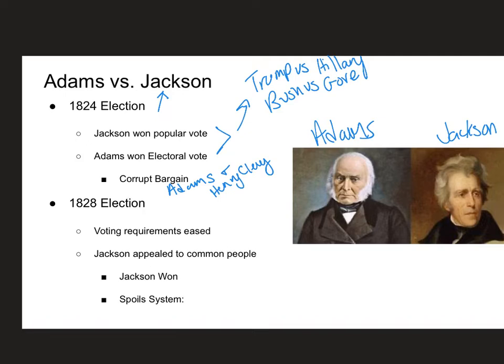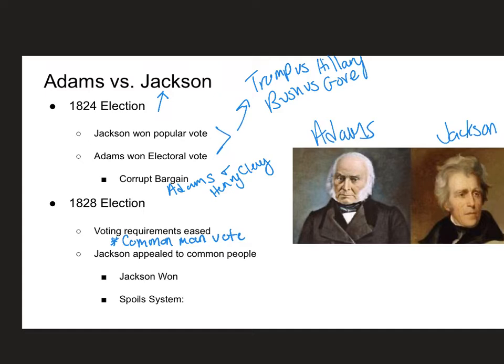So when the 1824 election came around, things changed and voting requirements eased. What happened was the common man could vote, meaning that they did not own land. So if you were a man of good standing and you lived in the country, then you could vote. And Jackson really appealed to the common people. And because he appealed to the common man, Jackson did win the 1824 election.